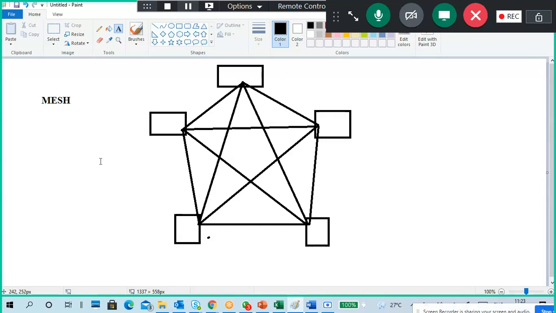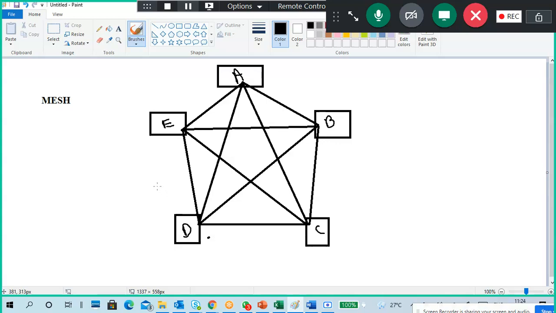Okay, so this is a mesh topology. Every PC is connected to another PC. For example, PCA, PCB, PCC, PCD, PCE. I am using 5 PCs, and A is connected to B, C, D, E.